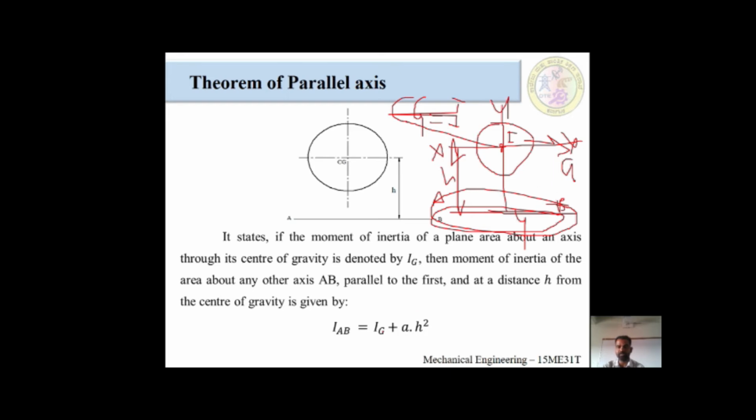The formula would be like this: IAB, the moment of inertia about AB, is equal to the moment of inertia about this CG, plus this area and this height. It would be on both sides, for that reason we are taking h square. I guess you people understood very well.